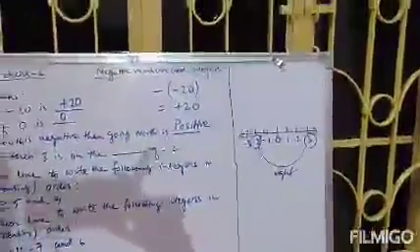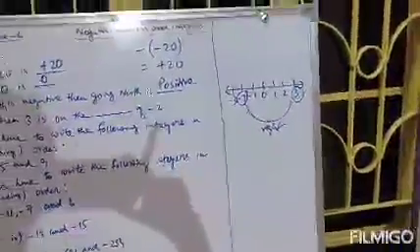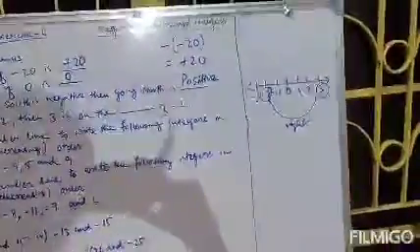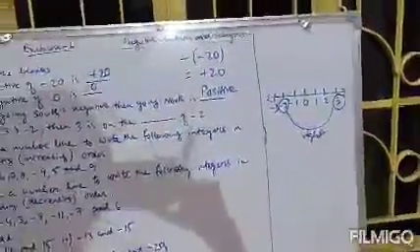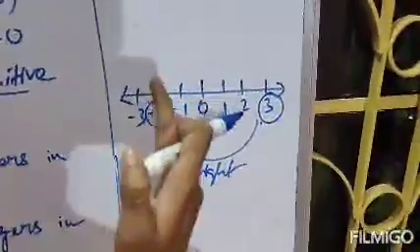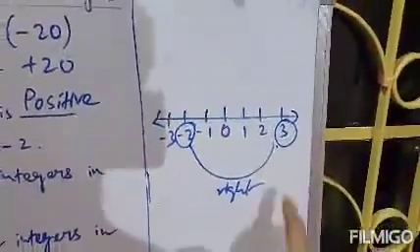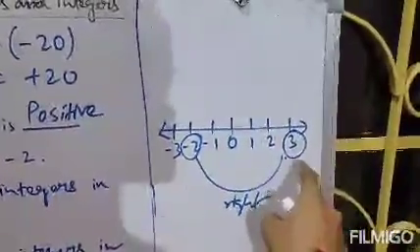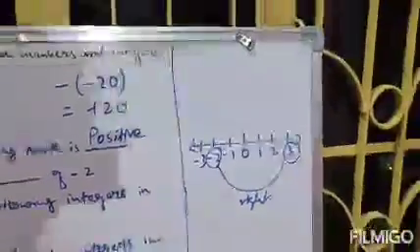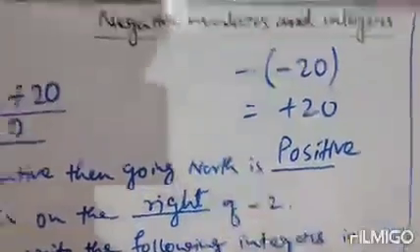So we know that a positive integer is always greater than a negative integer, in any situation. Clear? So if 3 is greater than minus 2, then 3 is on the right of minus 2, because this is the left side of minus 2 and this is the right side of minus 2. So the answer is right. Clear? Next, question number 2.